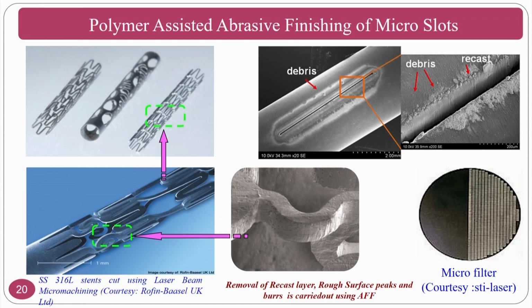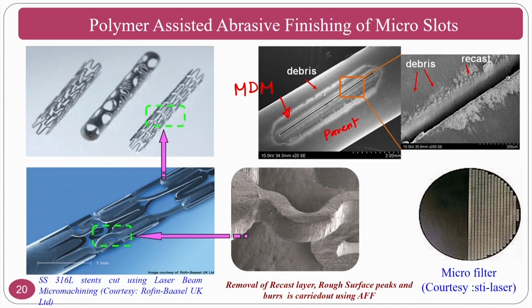For example, if you see here, this is done by an advanced machining process. Because of this, what will happen? You can see the parent material and the metallurgically destroyed material around it. This material will have an enormous recast layer, heat affected zone and debris.